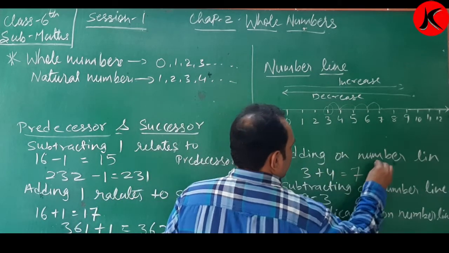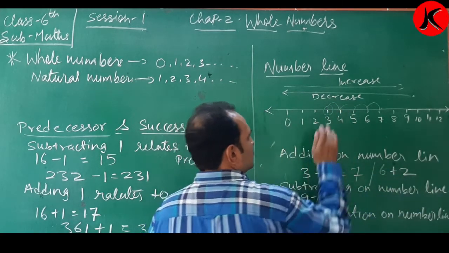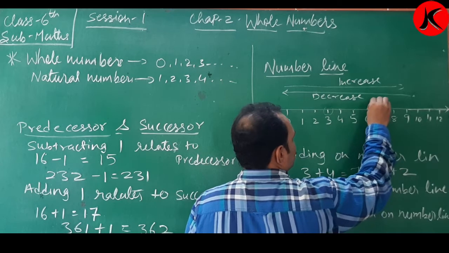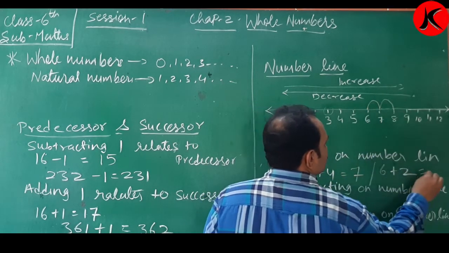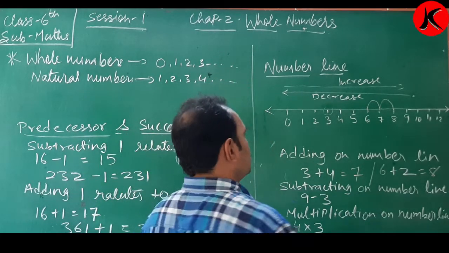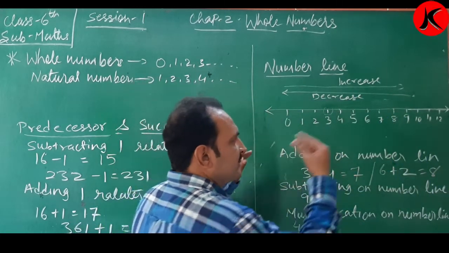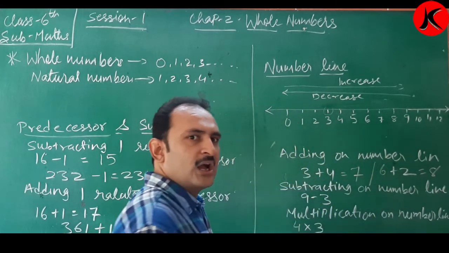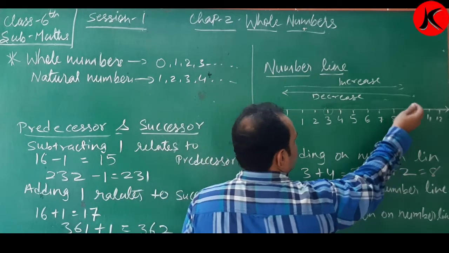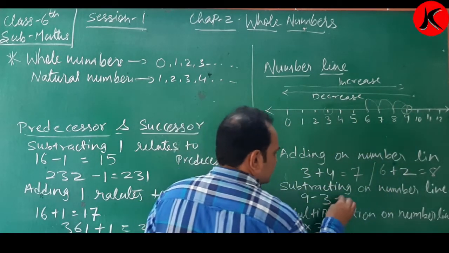Okay, suppose I want to add 6 plus 2. Just I will erase this. 6 plus 2. So from 6 I jump 1, 2. 6 plus 2 is what? Clear, children? Now I am adding, increasing, so I go to the right hand side. Now if I want to subtract, it will decrease. Suppose 9 minus 3. 9 is here, minus 3: 1, 2, 3. 9 minus 3 is 6.